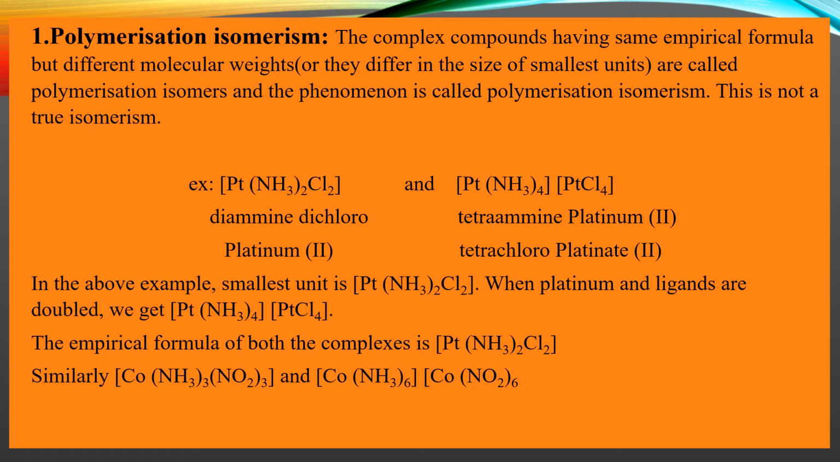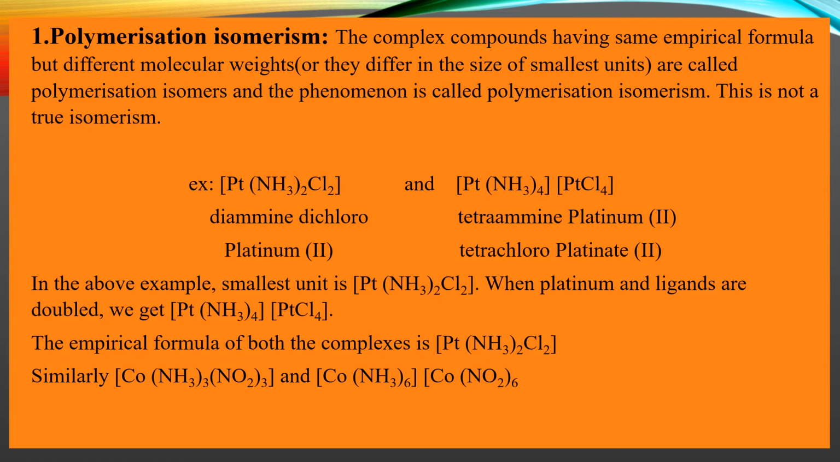Okay, similarly, one more example I have quoted here: Co(NH3)3(NO2)3. So what would be its polymerization isomer? [Co(NH3)6][Co(NO2)6]. Okay, so these two are polymerization isomers.